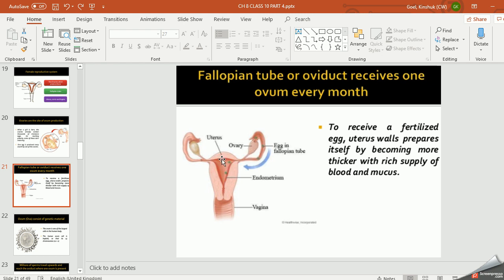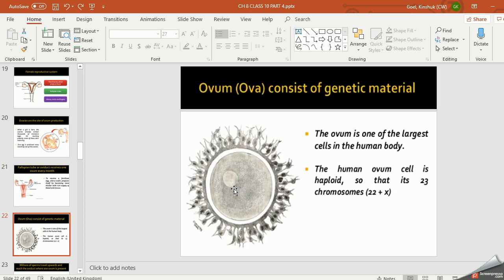Now this layer of the uterus, the inside membrane, becomes thick due to the deposition of blood, mucus and nutrition. Why? To provide for the developing embryo, right? This inner membrane is called endometrium. This endometrium layer consists of blood vessels. Clear? Now you can see the structure.